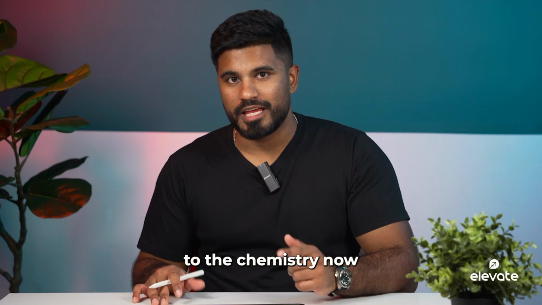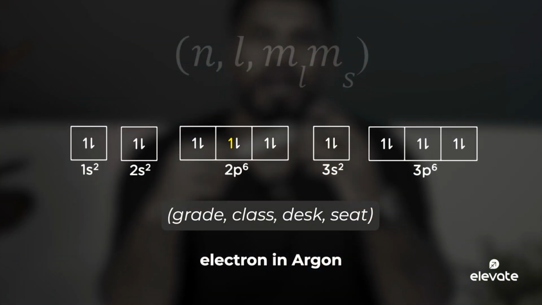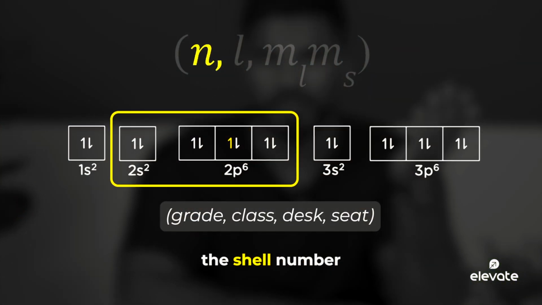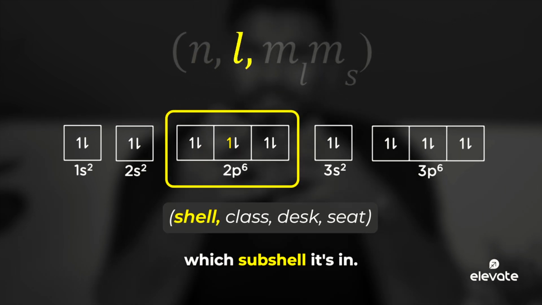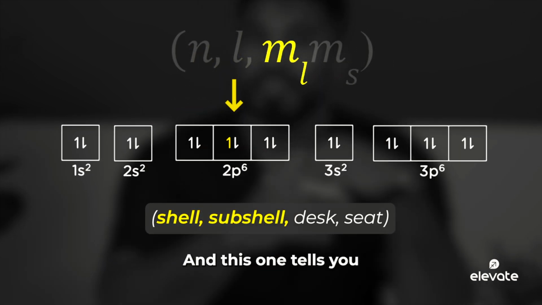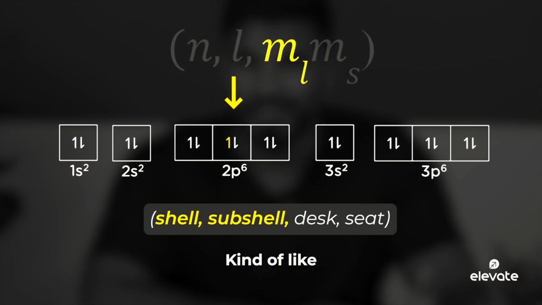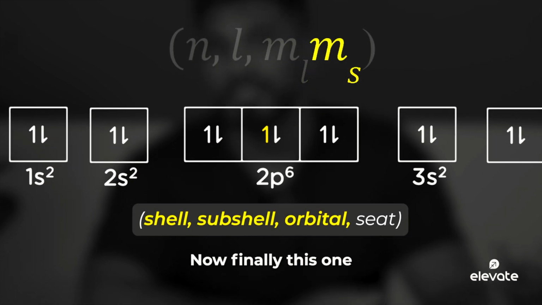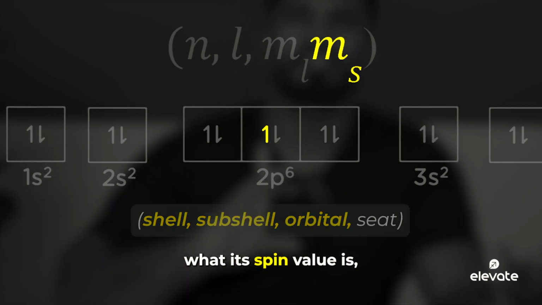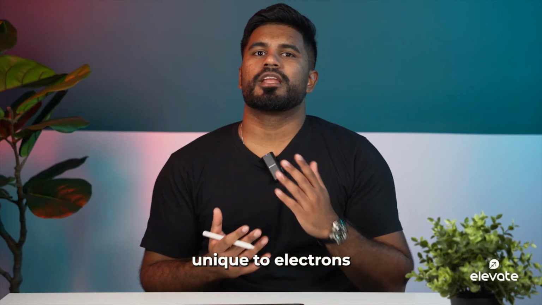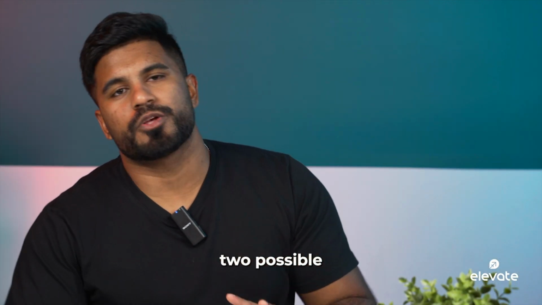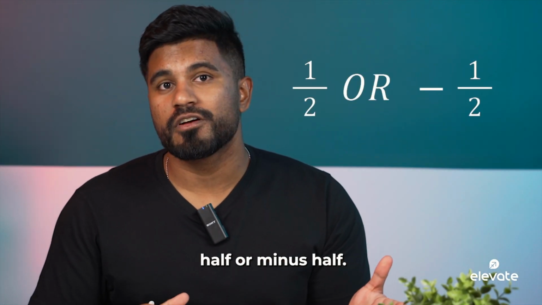So let's circle back to the chemistry now. Let's take this electron in argon. So n, being the shell number, is kind of like identifying the year. This one tells you which subshell it's in, kind of like picking the class. And this one tells you which orbital it's in, kind of like picking the desk. Now finally, this one, the spin number, tells you what its spin value is, which is kind of like picking the seat. Now what's unique to electrons is that they only have 2 possible spin values, half or minus half.